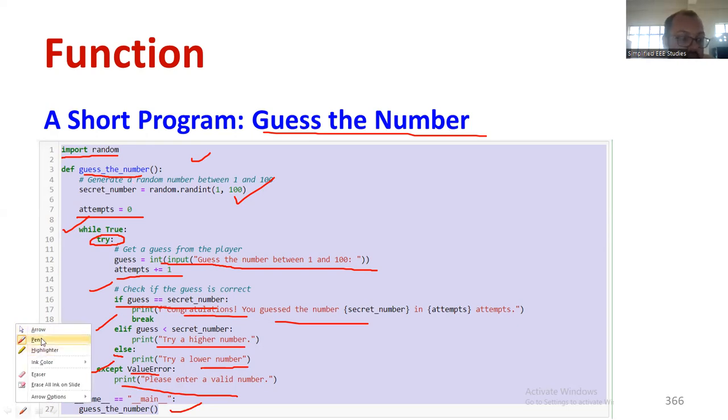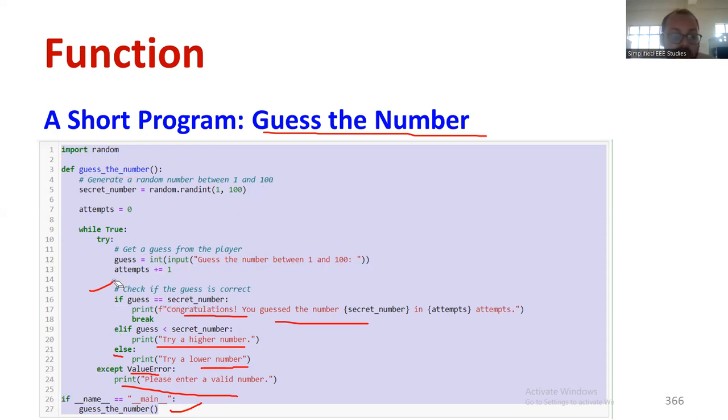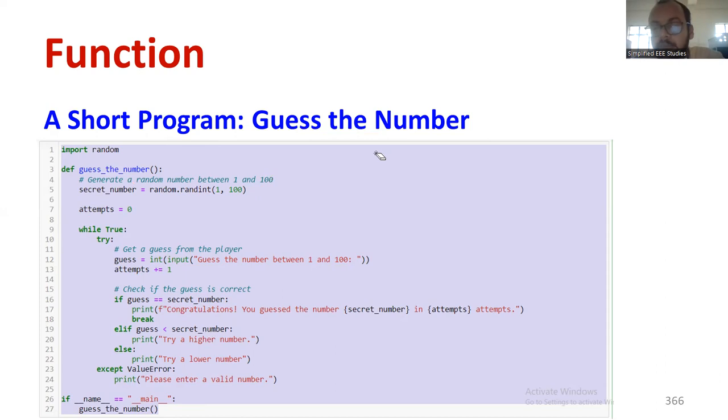Ultimately, the program helps you to identify which is the guessing number or which is the unknown number, based on the clue. Fine. So you have to keep on entering. Ultimately, you will be getting the unknown number with how many attempts. Okay, some exceptions also you are able to obtain.